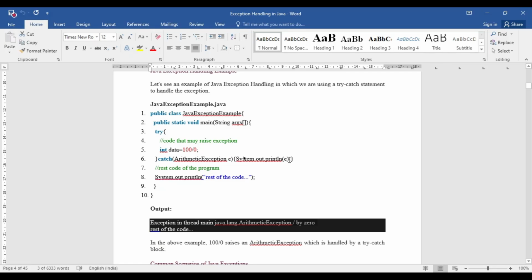But this is a normal scenario that we'll use this SOP, this system.out.println, to know the type of the exception.